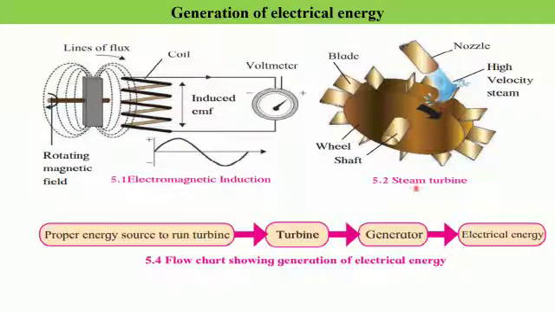So here we have seen a steam turbine. Similarly, we can have a water turbine where water is used as a source of energy. So I hope you have understood the steps that are involved in the production of electrical energy and how mechanical energy is used to generate electrical energy.